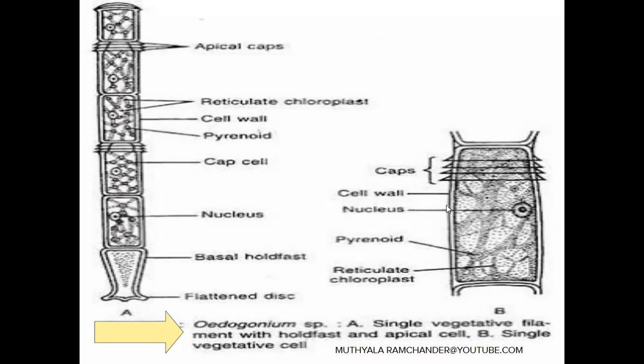Below the cell wall, a thin plasma membrane layer is present. The plasma membrane is mainly made of phospholipids and protein chemicals. It is present beneath the cell wall. And below the plasma membrane, one large reticulated chloroplast is present. Only one large reticulate chloroplast is present.